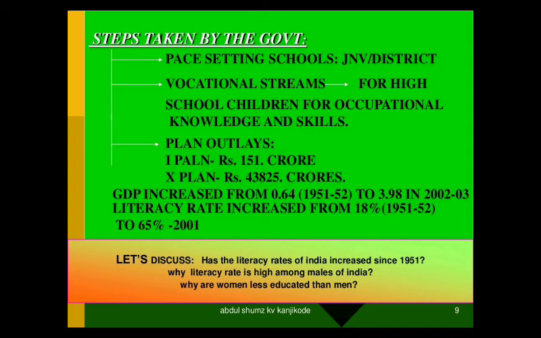Okay, and because of this, GDP share increased from 0.64 in the year 1951 to 3.98 in 2002-03. And by this you could easily analyze how the literacy rate has increased, from around 18 percent to 65 percent in the year 2001, and now it has gone beyond that.